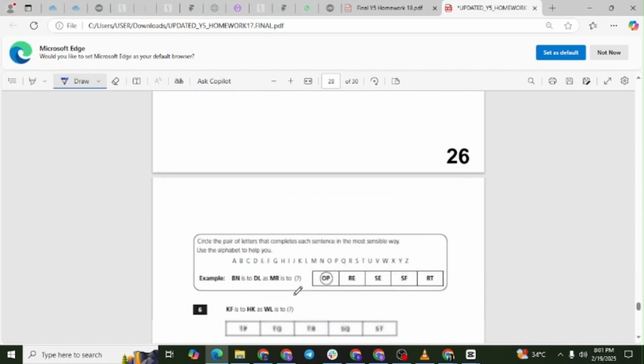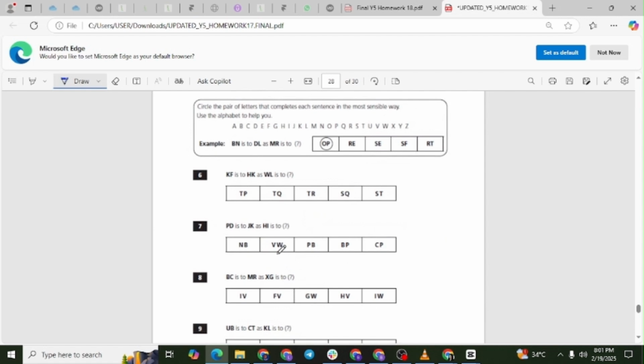Question 6. KF is to HK as WL is to what? To solve this, we first look at the first letters. K moves backward to H. That's a shift of minus 3. Now, let's apply that same shift to W. W is the 23rd letter in the alphabet. 23 minus 3 gives us T. Next, let's look at the second letters. F moves forward to K. That's a shift of plus 5. Now, let's apply that to L. L is the 12th letter. 12 plus 5 gives us Q, so the correct answer is TQ.